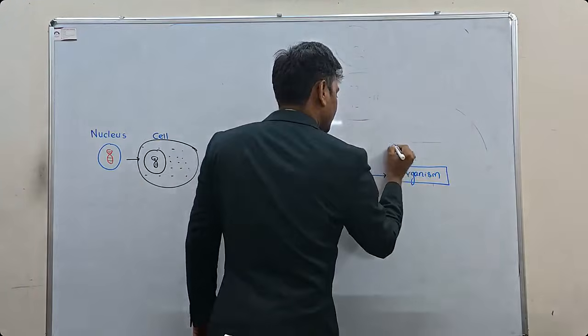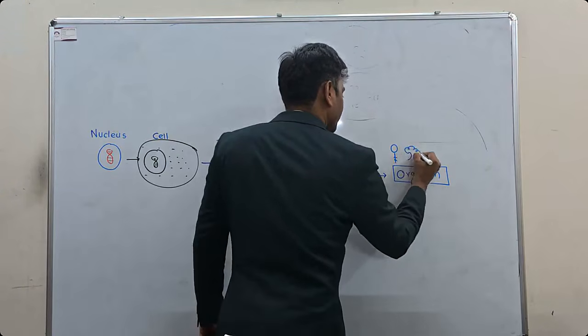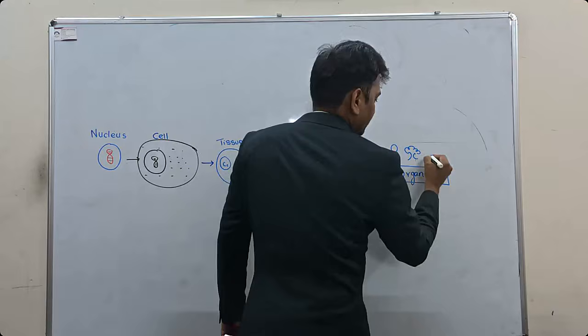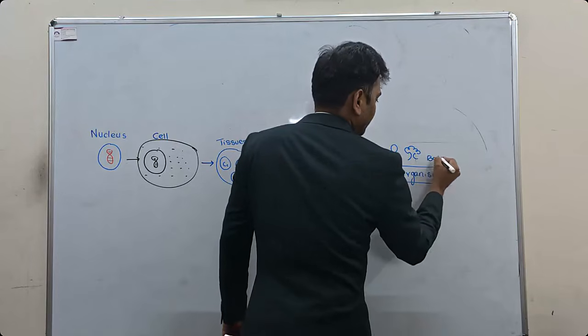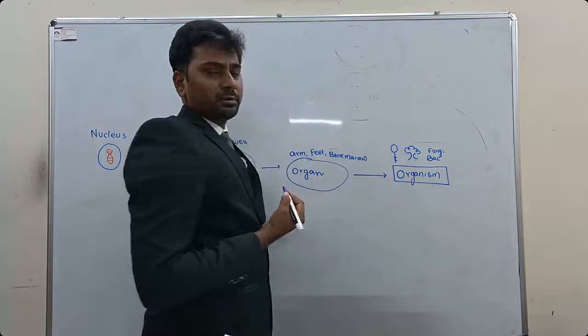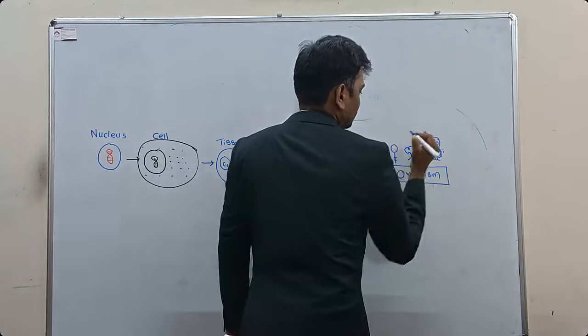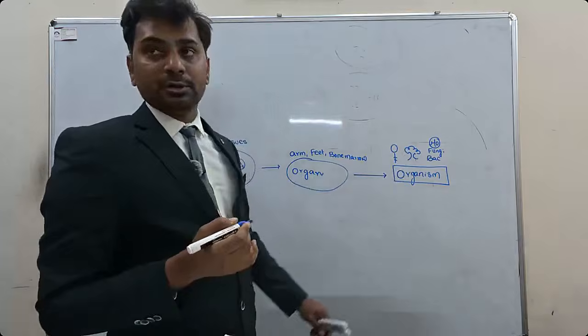So this can be an individual, this can be a tree, this can be a bacteria, this can be a fungi, microbes. Microbes are also organisms, microbial organisms, macrobial organisms.